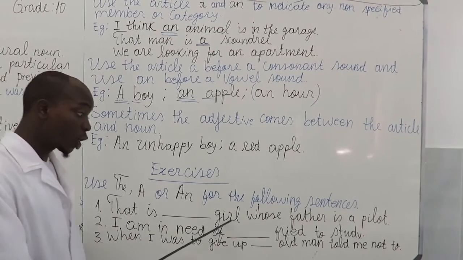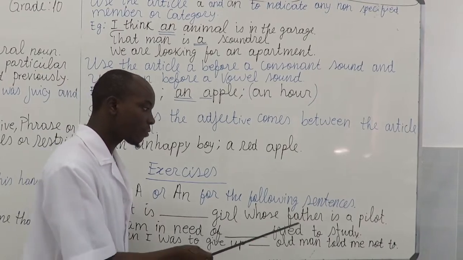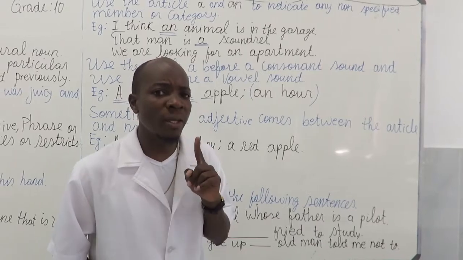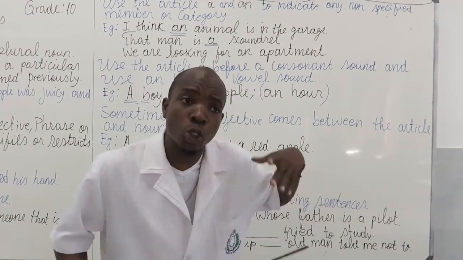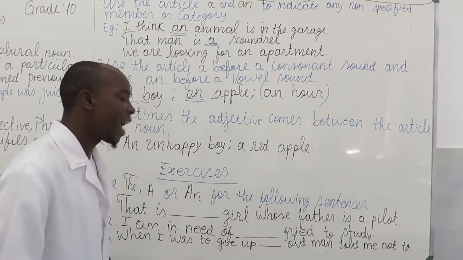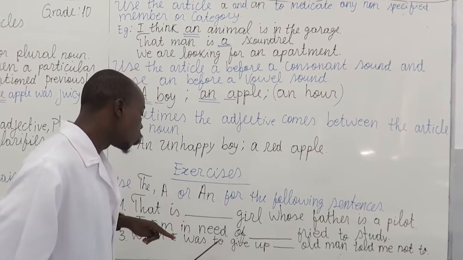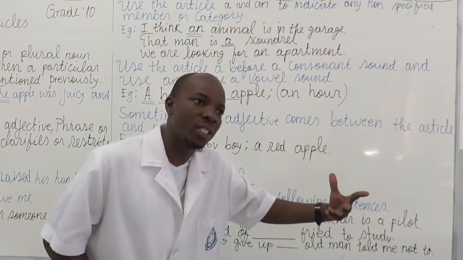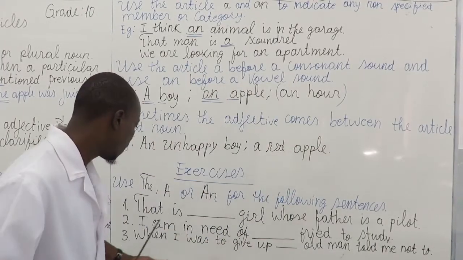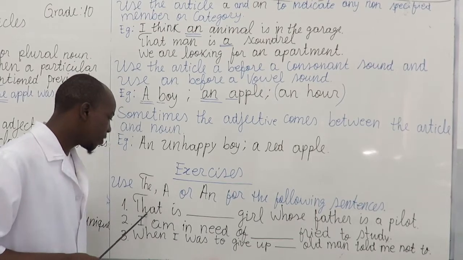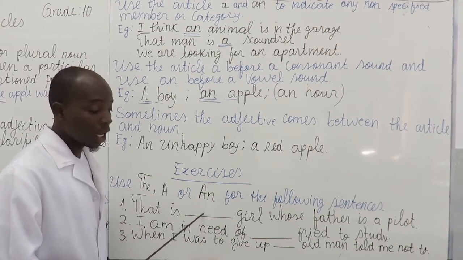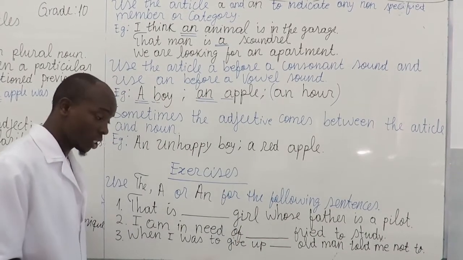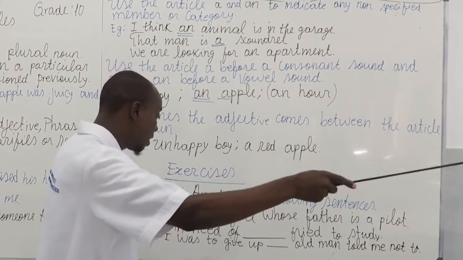Gap, girl, whose father is a pilot. Then the question is, what are we talking about? Probably we're talking about a very specific girl. We're not talking about any girl, we're talking about a specific girl. And as we said, we're going to use the article the when talking about something very specific, something that we have in mind. So the resolution is: that is the girl whose father is a pilot. And we're even pointing, yeah? That is the girl whose father is a pilot.